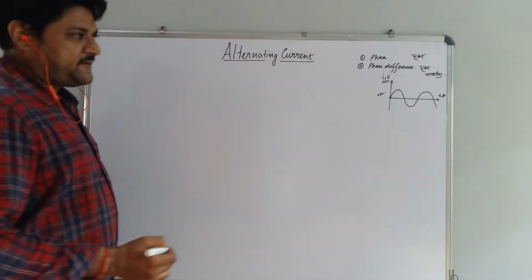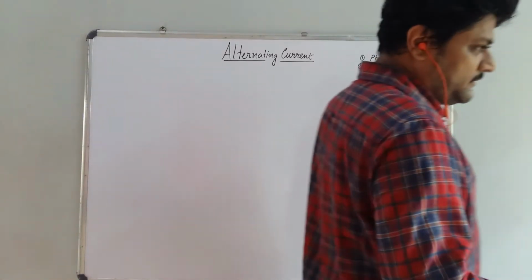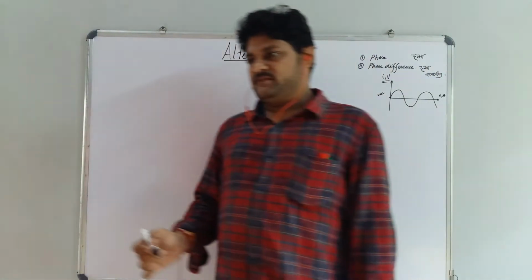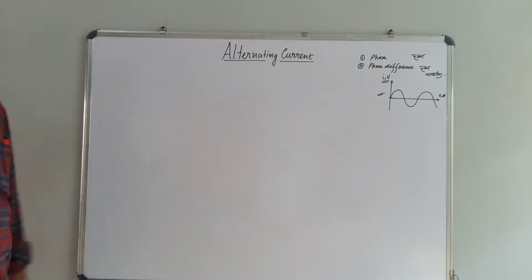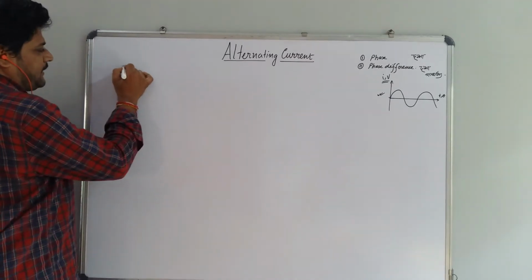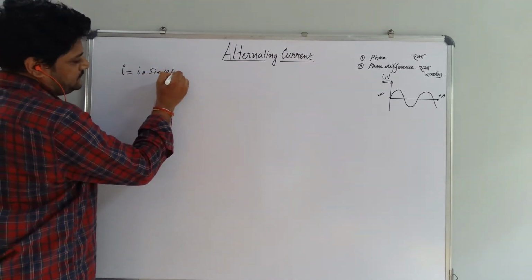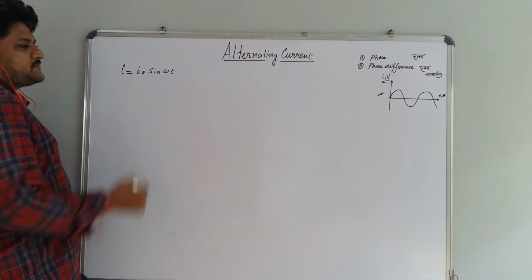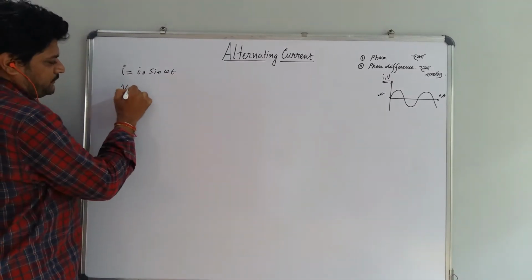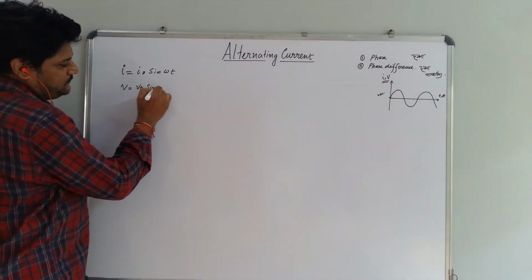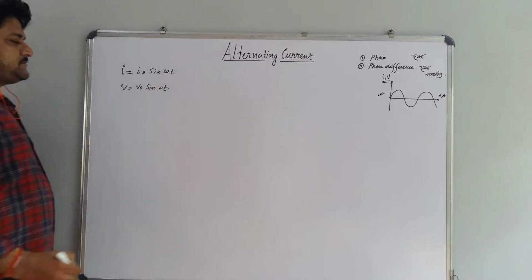What is the expression of alternating quantity? You see that this is sinusoid in nature. It means that if I is the current, then I = I naught sin omega t is one expression. If this is voltage, then V = V naught sin omega t is the expression for voltage.